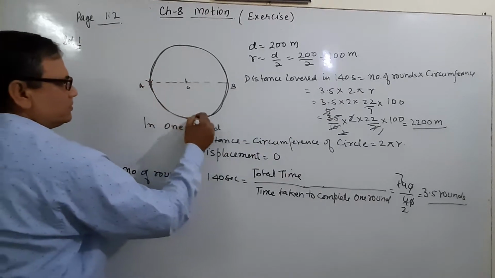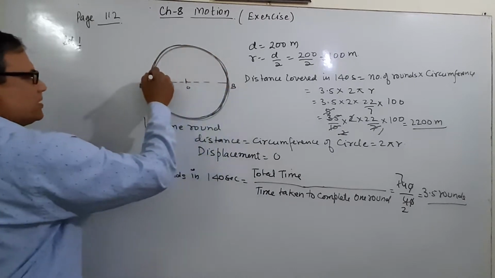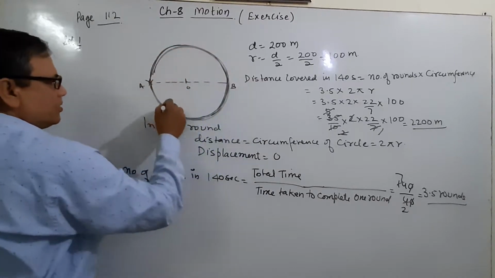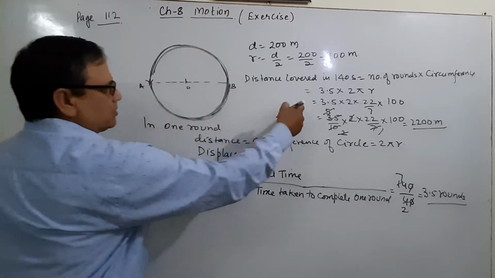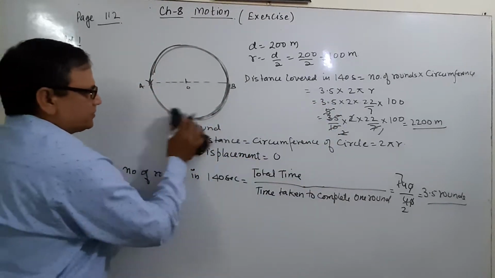It means one round is 2 pi r, and 3 rounds, plus half a round, which will be half of 2 pi r. This is 3.5. And what is the displacement? And now the displacement.